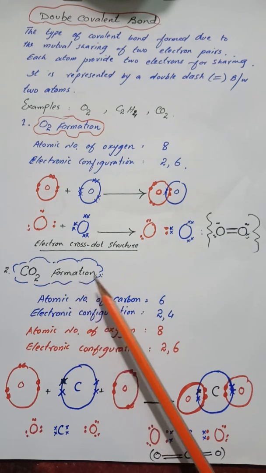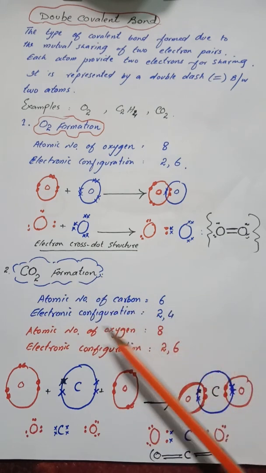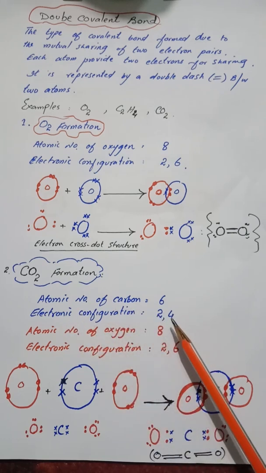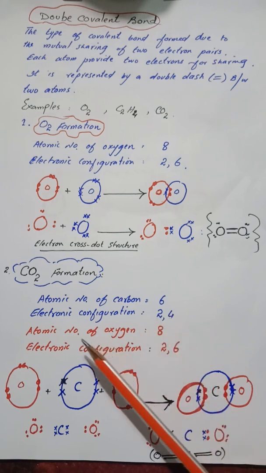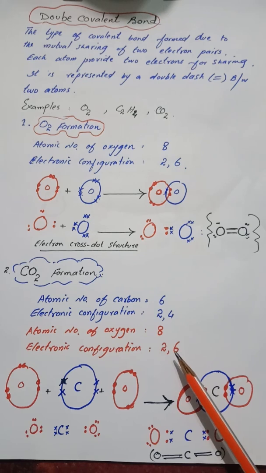Similarly, carbon dioxide formation. We know that carbon has 4 electrons in the valence shell. The electronic configuration of carbon is 2 and 4. Similarly, the atomic number of oxygen is 8. Oxygen has 6 electrons in the valence shell.